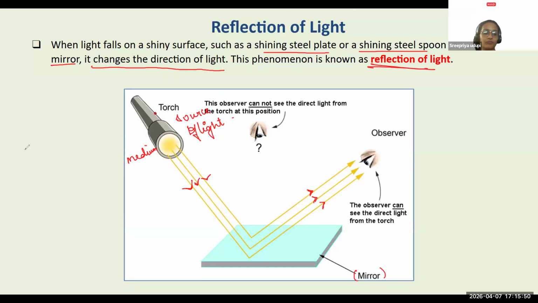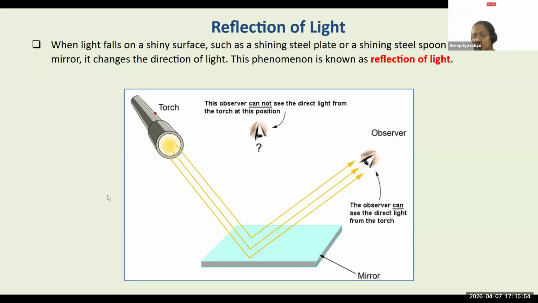Correct? There will be certain terminologies that we have to learn, which we will try to understand. But in the figure, you are able to see this. See, the observer cannot see the direct light from the torch at this position. And if the observer is seeing from this side, he can very well see the light which is coming from the mirror. So what is the difference here? It's just the placement from where he is trying to see the light.